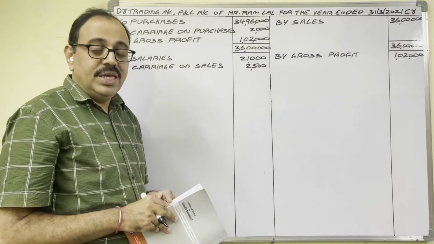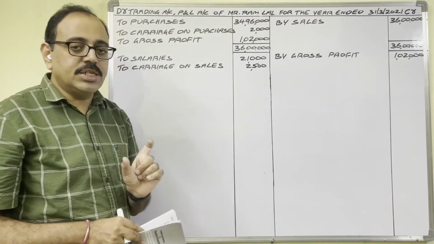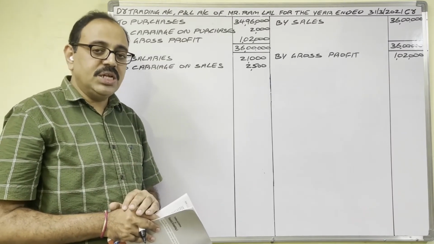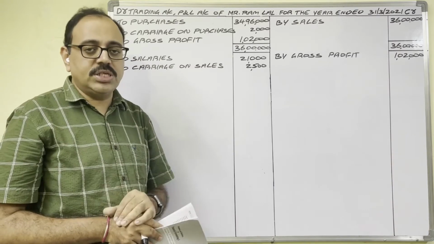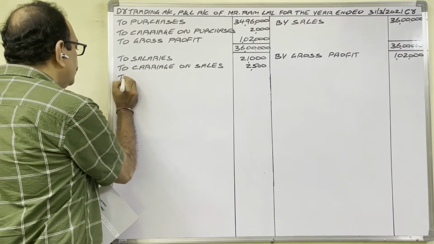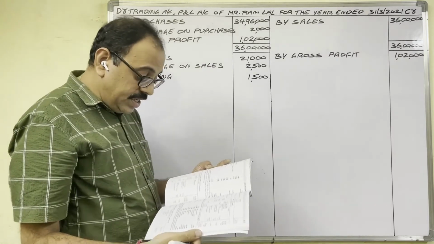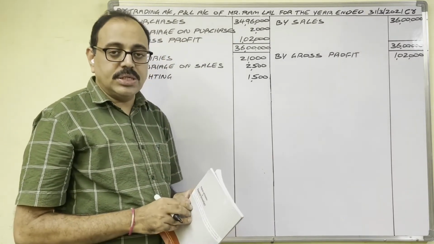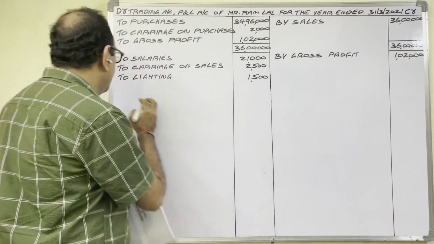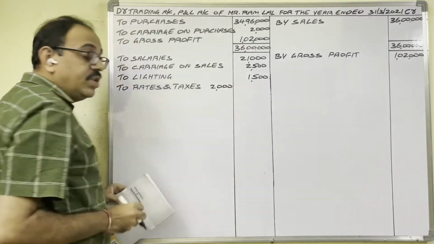Lighting 1,500. If he gives a factory lighting, then it is direct expenditure, because factory related expenditure is direct, trading account debit side. But he has given only lighting. So our assumption is this expenditure is related to office, godown, showroom, indirect expenditure, P&L account debit side. To lighting 1,500 rupees. Buildings, asset, rates and taxes 2,000 rupees. It is not related with the manufacturing process, no? So indirect expenditure, P&L account debit side. To rates and taxes 2,000 inner column, because he has given one adjustment.